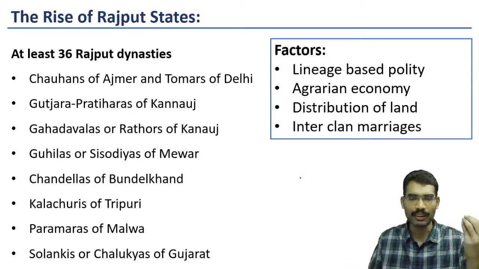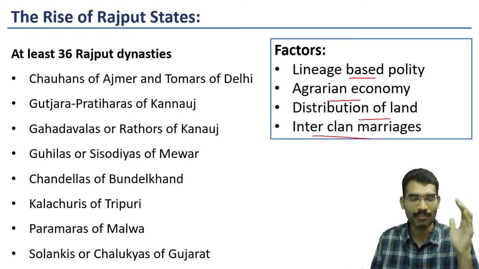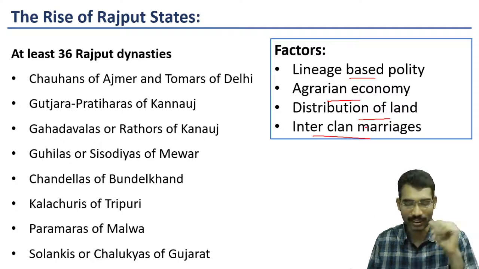Broadly, the factors for the rise of different Rajput states were the lineage-based polity, agrarian economy, distribution of land to the administrators, and the interclan marriages. Now we will see one by one here.